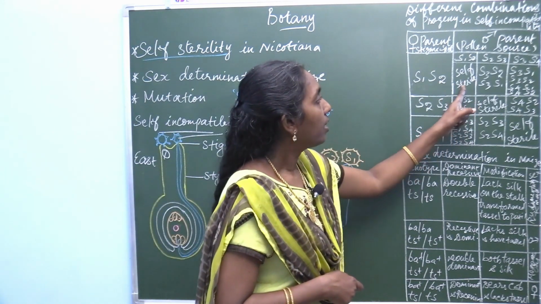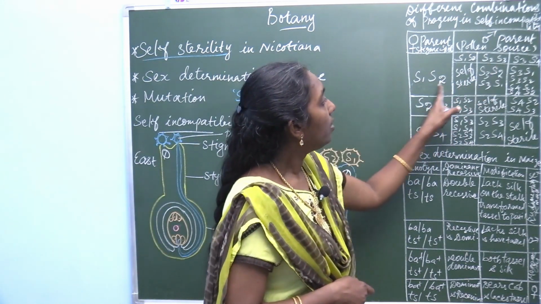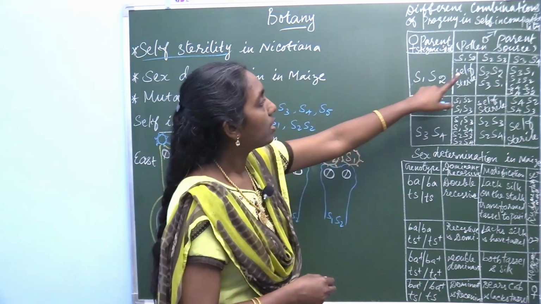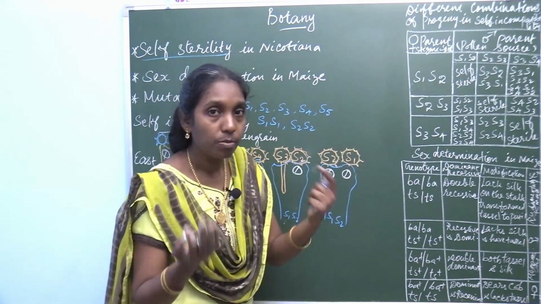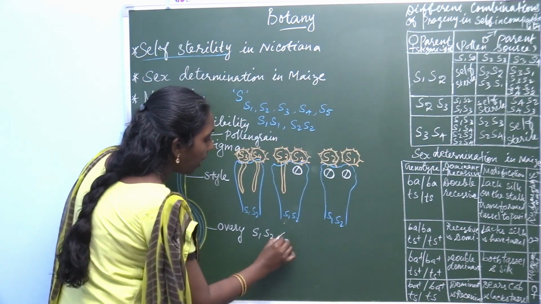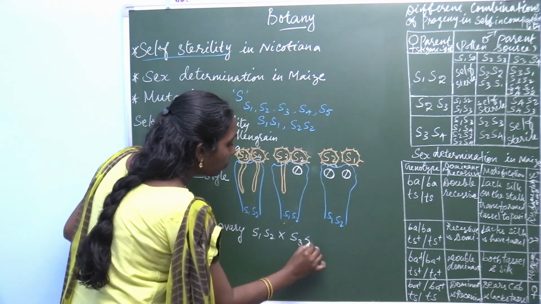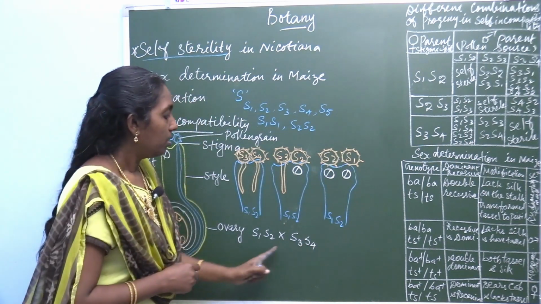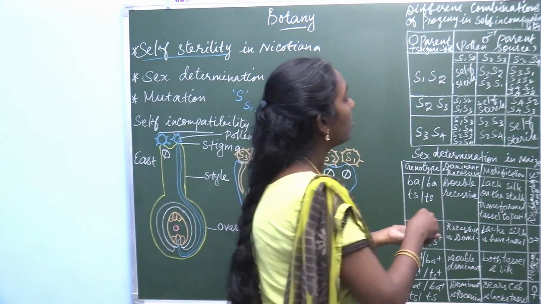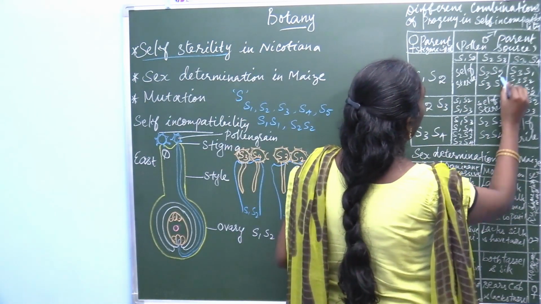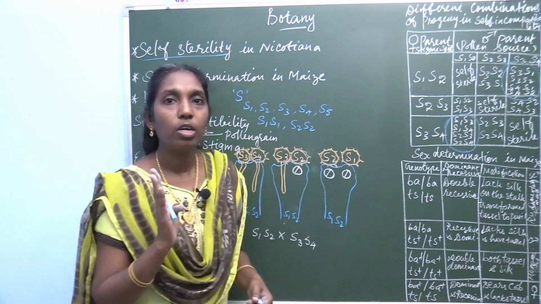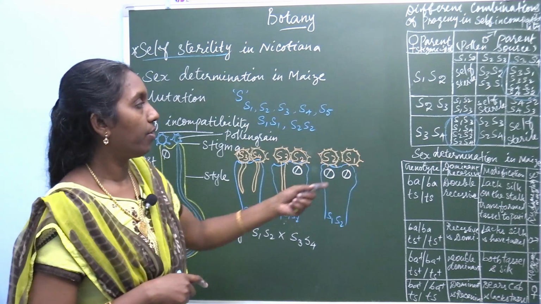So, here it is self-sterile, and in this combination S1, S2 and S2, S3. If crosses are made between S1, S2 and S3, S4, this is heterozygous. In this region, it produces 4 different progeny, 4 different combinations.